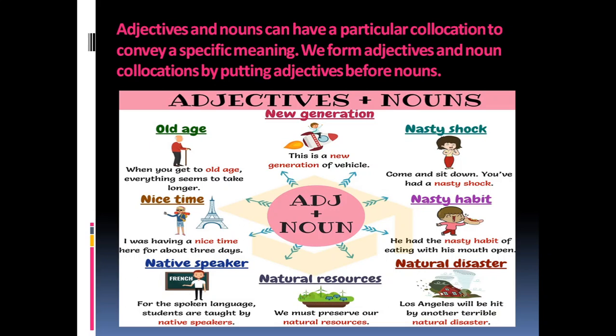We form adjective and noun collocations by putting adjectives before the nouns. Here are some examples. New generation, nasty shock, nasty habit, natural disaster, natural resources, native speaker, nice time, old age. These are some of the examples of adjective plus nouns.